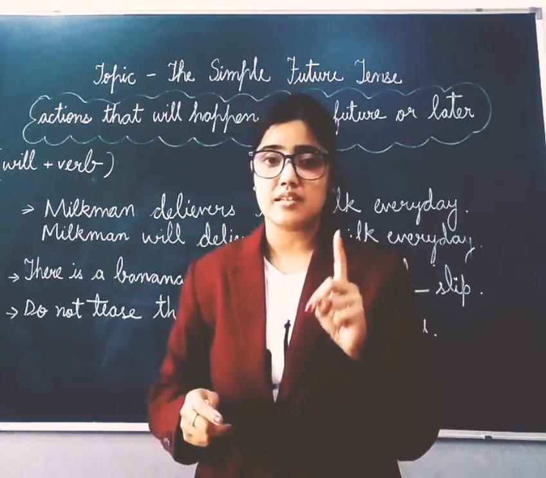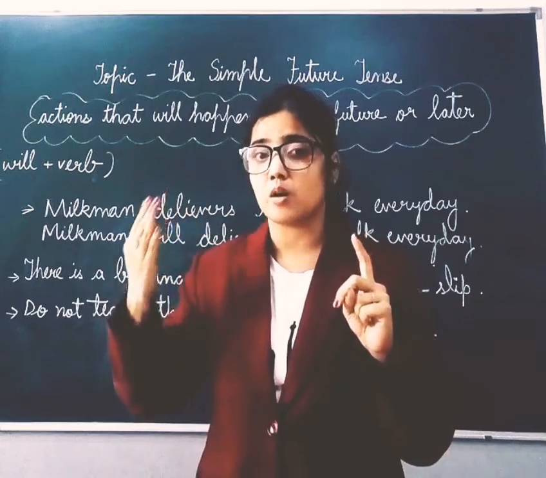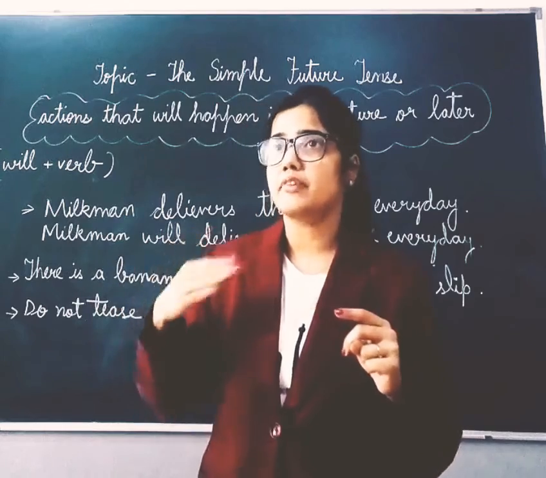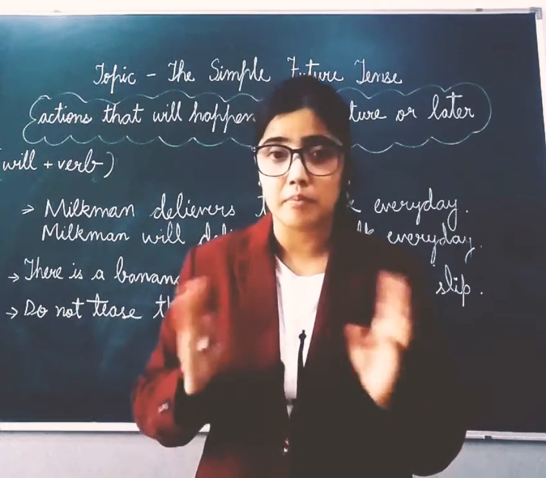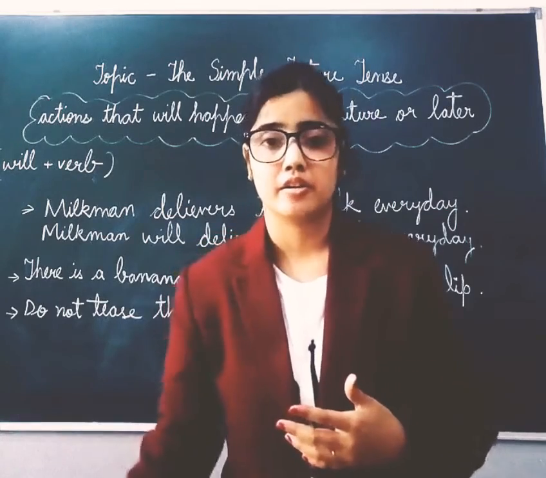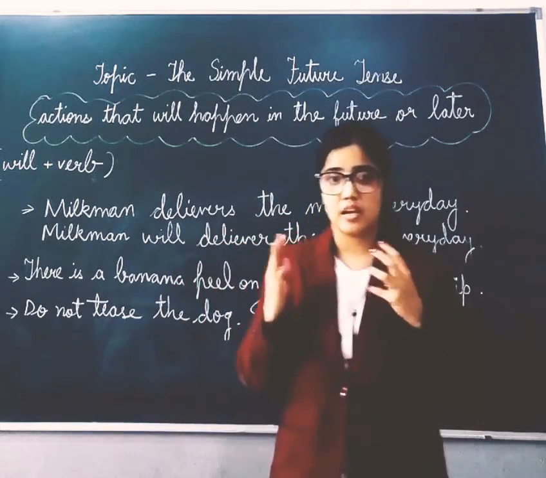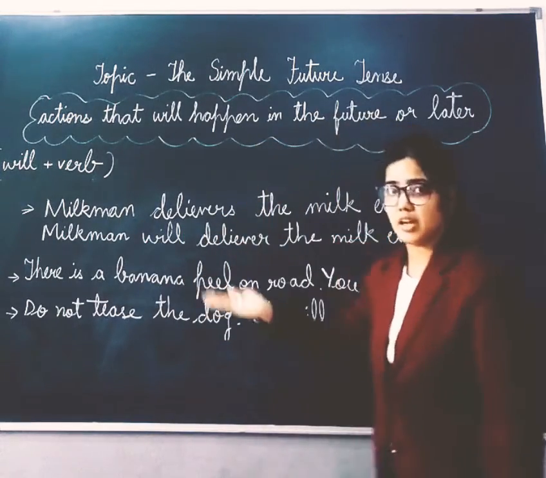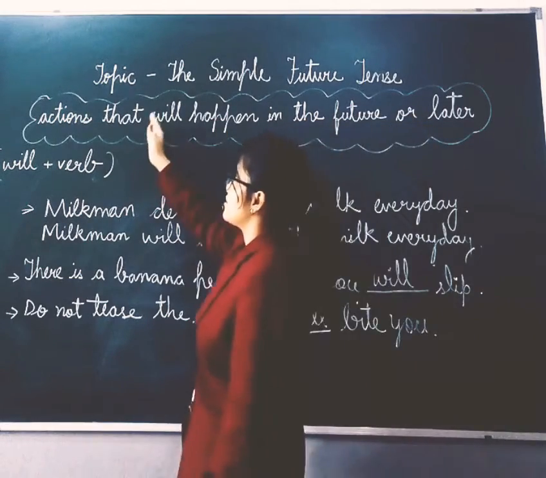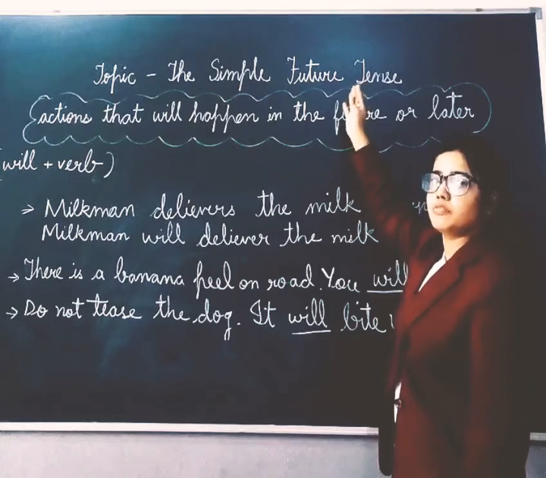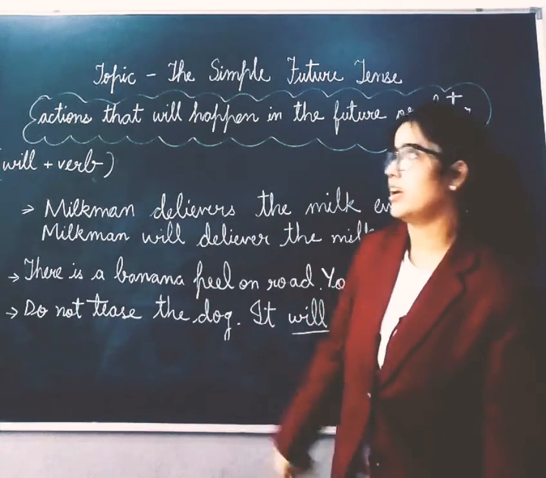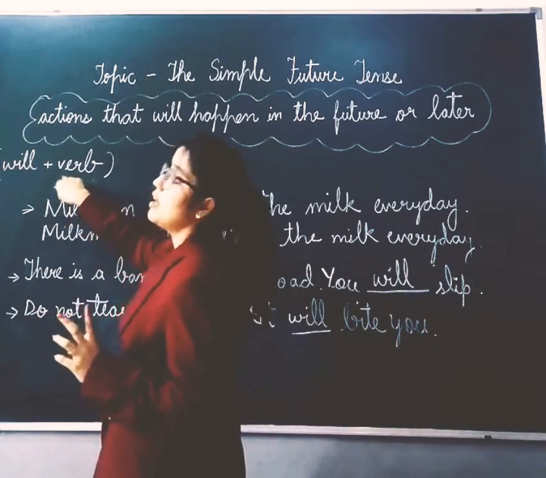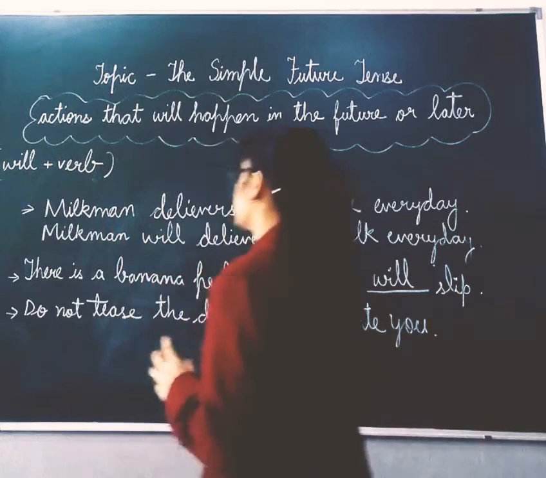So the first sentence, I complete my homework at night, tells about a present or regular habit of the person. But if I say I will complete my homework at night, it means I haven't completed it yet, I will do it later. So a sentence which tells that the action will take place later in the future comes under the category of simple future tense. In this you have to remember that we add will before the main verb.